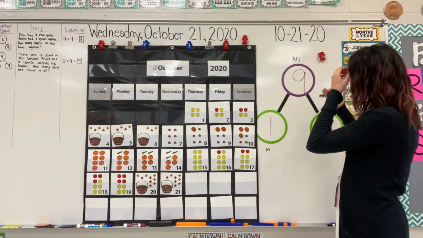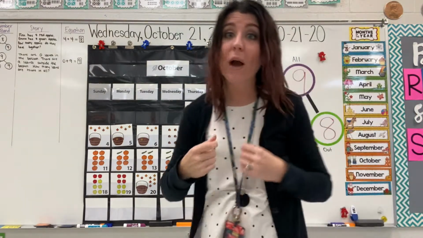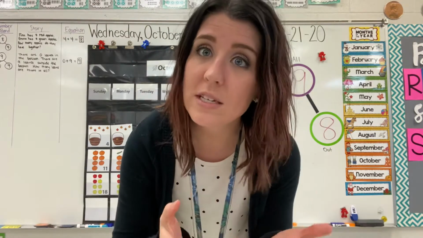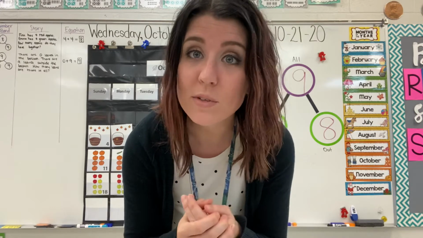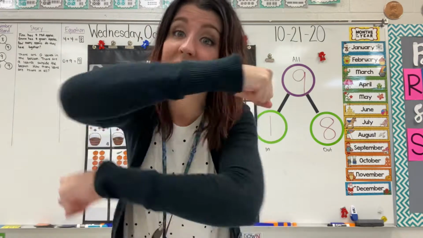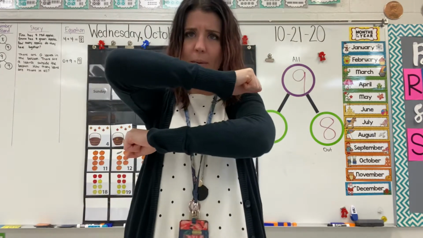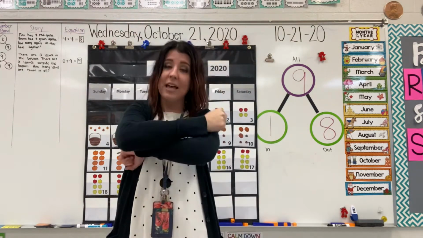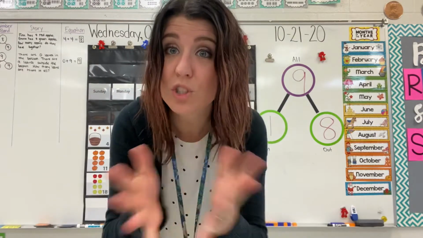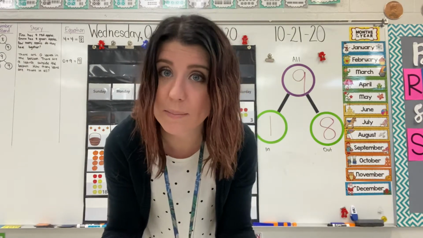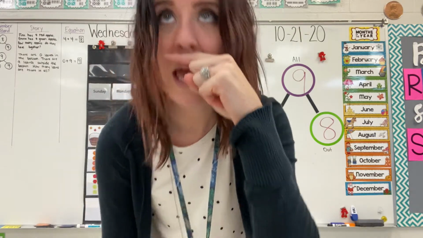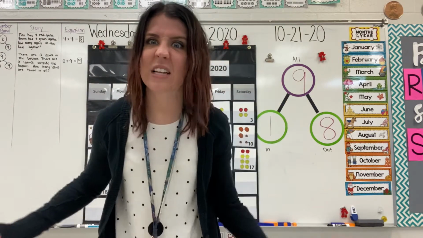So, we're going to turn this into an equation. Now, an equation is when we use numbers and symbols to tell a story. When I say symbols, I mean things like Miss Plus sign or Mr. Minus and equal sign. Do you remember what equal means? Equal means the same. Do you remember what Miss Plus sign does? She puts numbers together, or she goes and gets more. Do you remember what Mr. Minus does? He takes things apart or he takes things away.